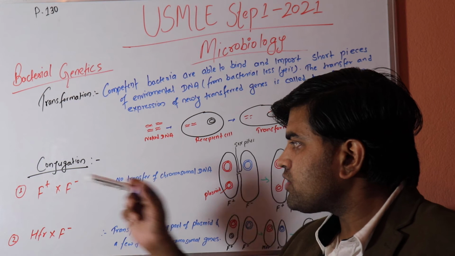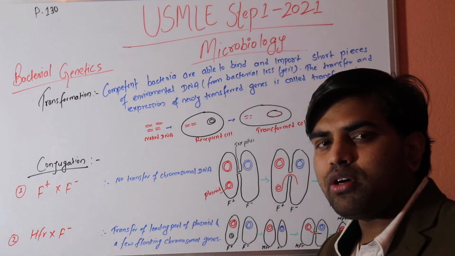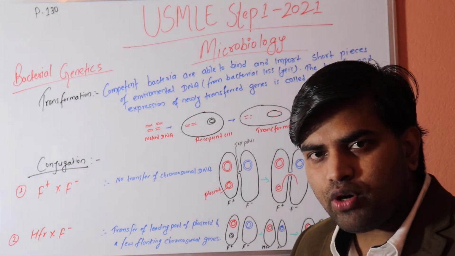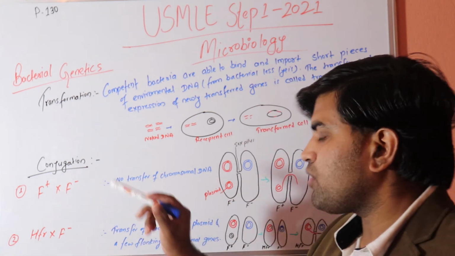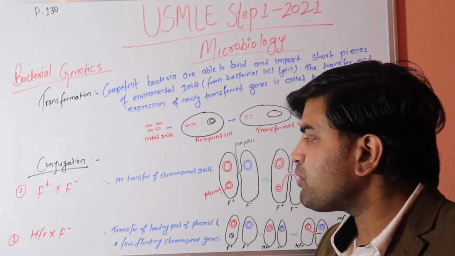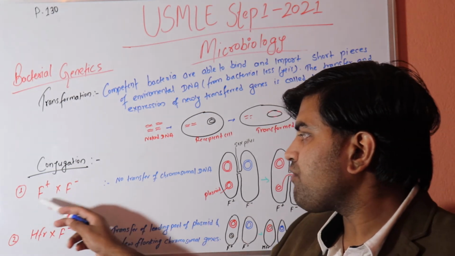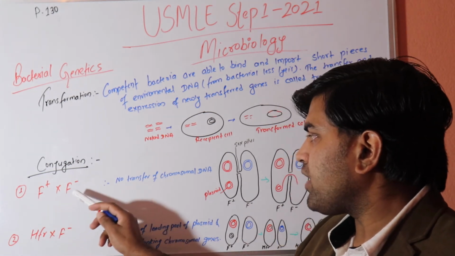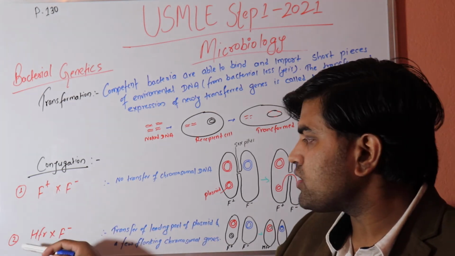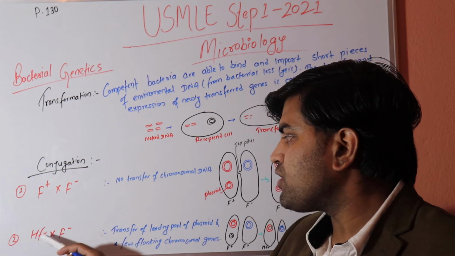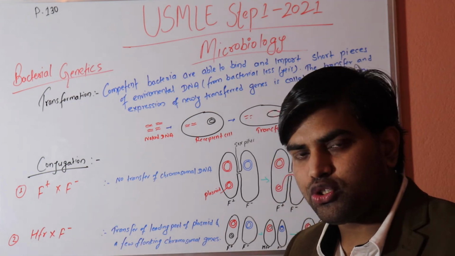Now let's talk about conjugation. Conjugation is one of the earliest ways, or the most common way, of transferring bacterial genetic material, and it can be done in two ways: one is F plus into F minus. F plus is male and F minus is female, actually. The other is Hfr, that is high frequency recombination, into F minus. These are the two ways.